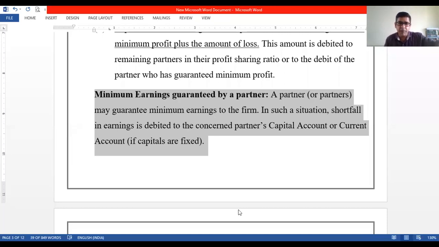Suppose he gives a guarantee of rupees 1 lakh profit per annum. 1 lakh होना ही चाहिए. Okay, अगर नहीं होगा, then in that case, whatever the deficit is there, I will bear the deficit. That's a guarantee given by one of the partners to the firm.